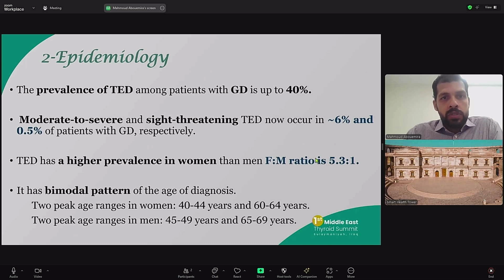We can say that moderate to severe thyroid eye disease can happen in 6% of patients with Graves' disease, and sight-threatening thyroid eye disease occurs in 0.5% of these patients. Regarding the incidence, it's higher in women than men, with a ratio of 5.3 to 1. And it has a bimodal pattern of age of diagnosis. It has two peaks of age of diagnosis in women, from 40 to 45 and from 60 to 64. And it's usually 5 years later in men.